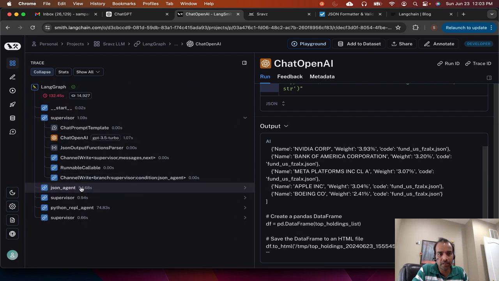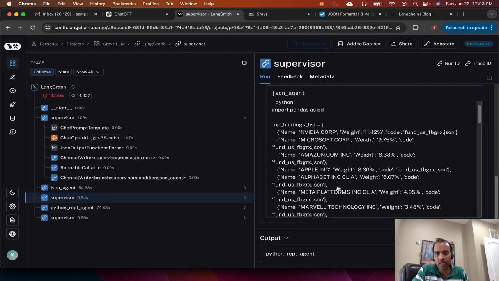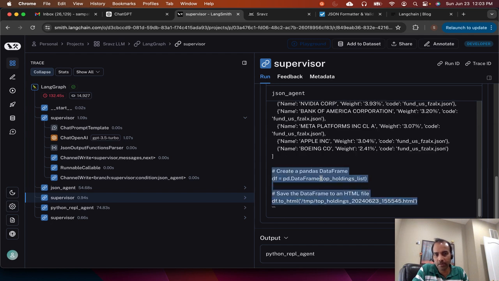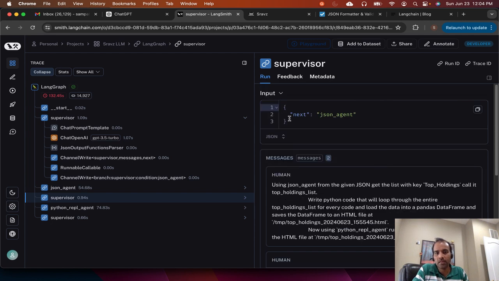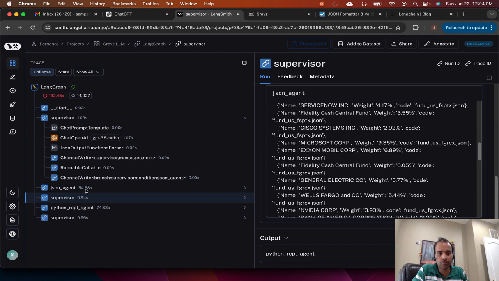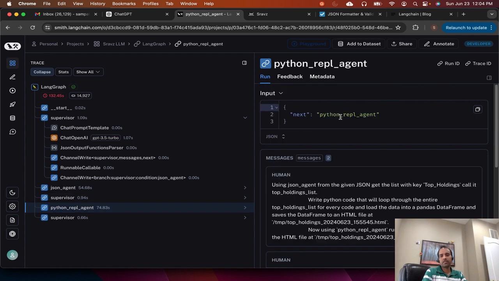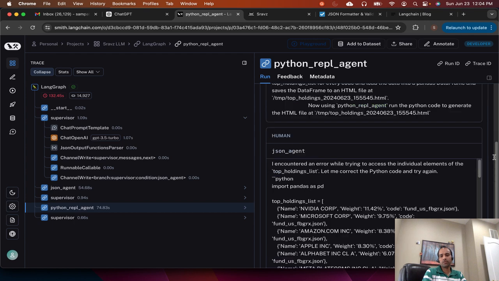Now the JSON agent completed, then we go back to the supervisor. Now the supervisor will ask ChatGPT again, given all this data, and we have Python code, what to do next. Then ChatGPT will tell the supervisor to run the Python REPL agent. So now the supervisor calls the Python REPL agent. Since we have Python code and we also provided an agent which can run the Python code, ChatGPT tells the supervisor to run Python code using the Python REPL agent. And that's what it said. Next is run Python REPL agent. So we ran the Python REPL agent.